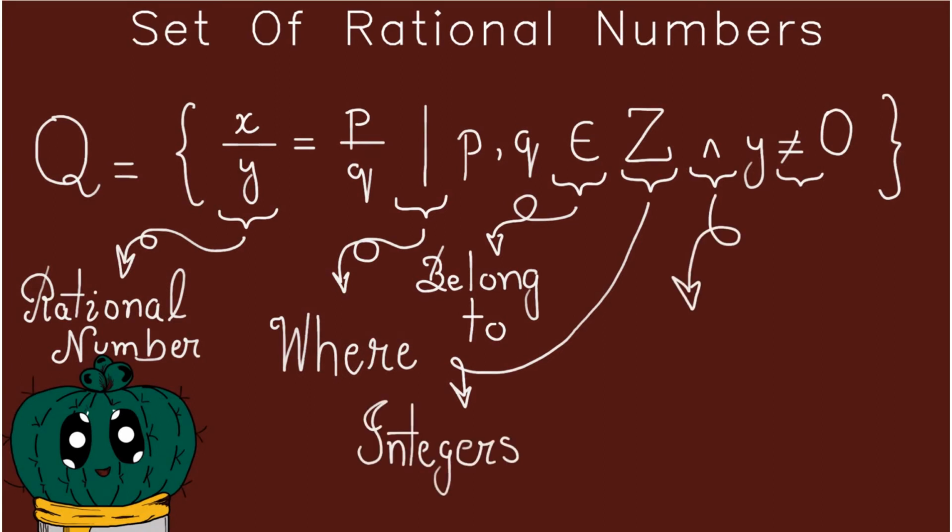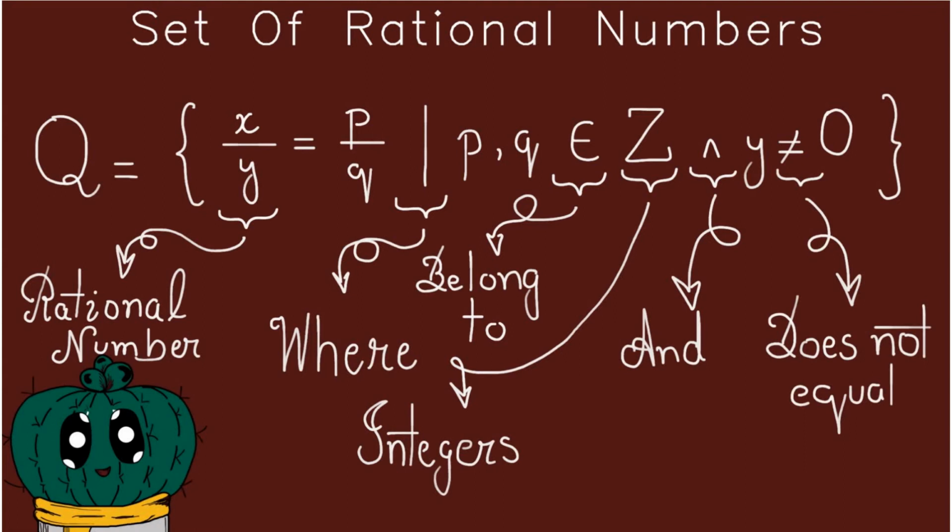Then we have this symbol, which means "and". Then we have an equal sign with a line crossing it, which means "does not equal". Whatever is on the left hand side does not equal whatever is on the right hand side.